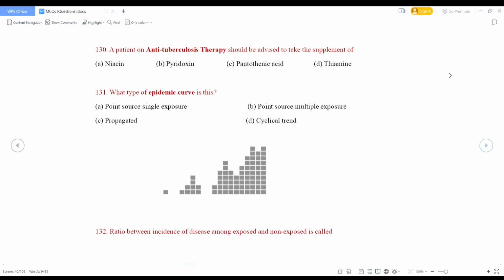What type of epidemic curve is this? Point source single exposure, point source multiple exposure, propagated, a cyclical trend. So this is the picture of a propagated epidemic. Propagated epidemic spreads gradually from person to person over time rather than all at once. Example, epidemics of hepatitis A and polio.